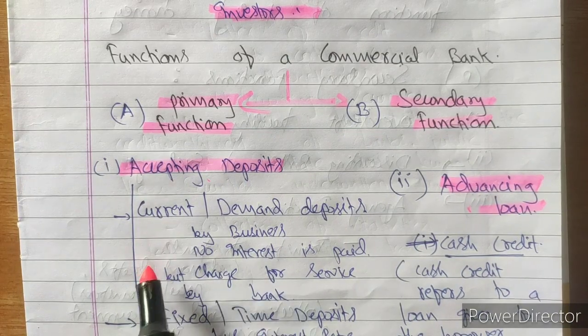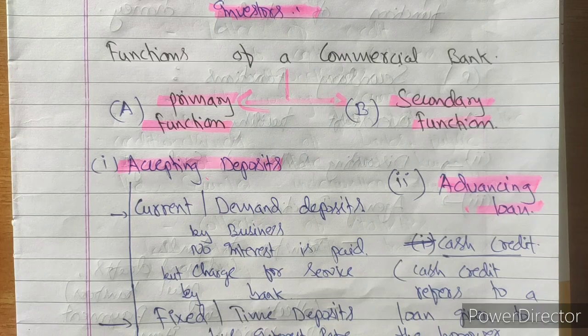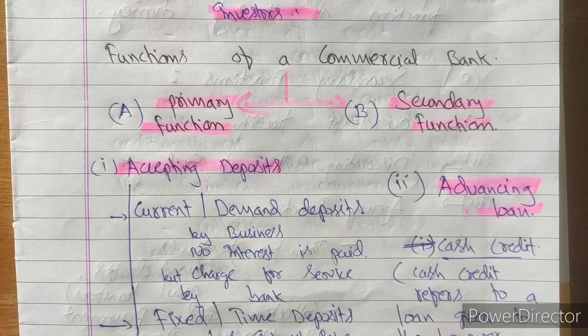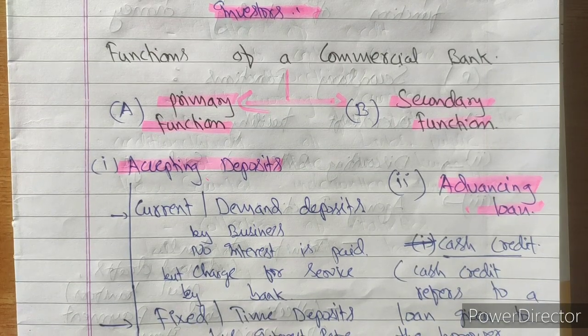Under accepting deposits, what does a commercial bank do? They are accepting deposits from us. We as customers deposit our excess money for the purpose of safety, for the purpose of security, and in order to get some interest from the commercial bank. So accepting deposits is one of the primary functions of a commercial bank.